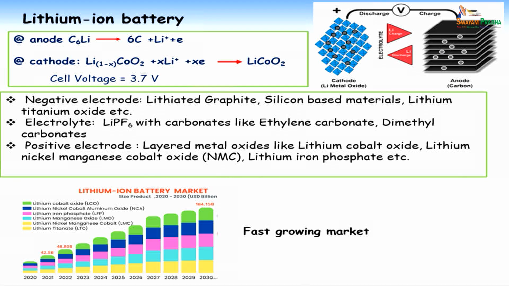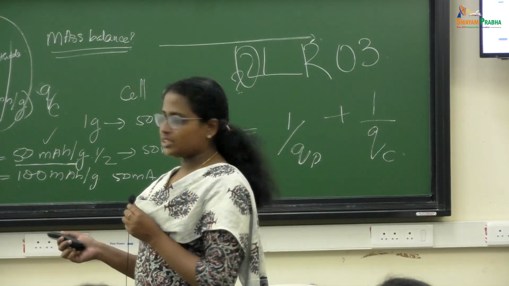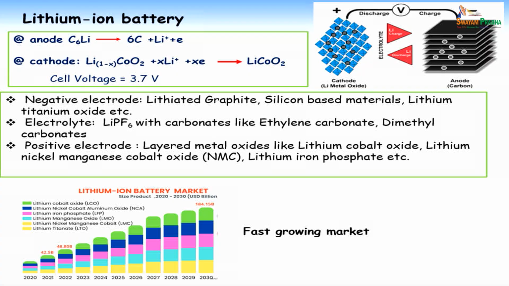So next is actually lithium-ion. You guys know this. Lithium-ion battery is an intercalation chemistry, not a redox chemistry. You have transition metal oxides, and lithiated graphite is used as a layered material. Because of the intercalation chemistry, the lithium from the graphite goes to the cathode during discharge, and during charge it goes back to the graphite electrode. So this is how it works.